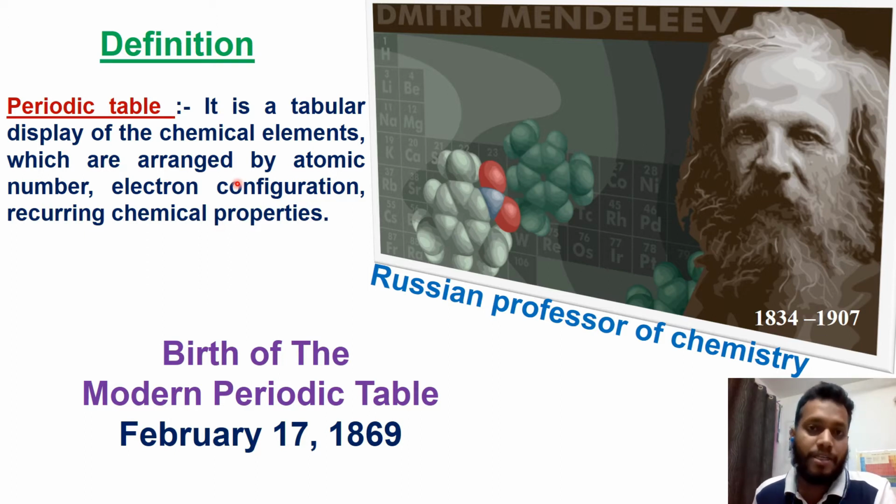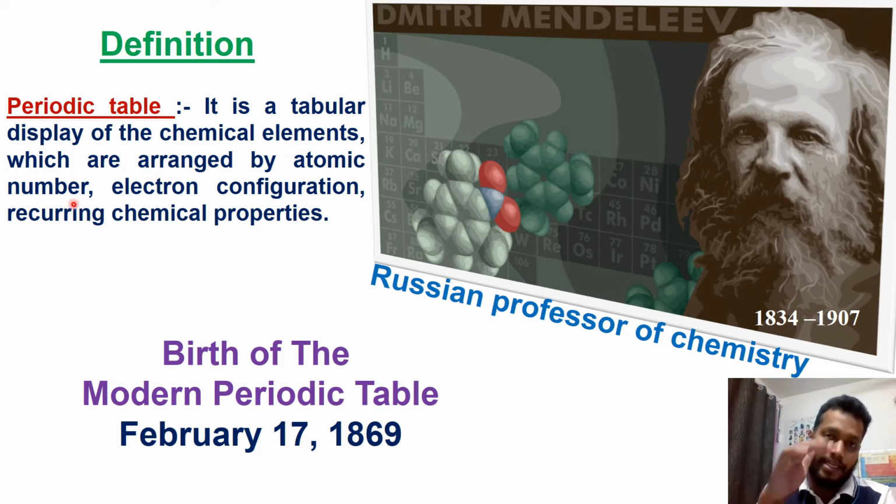So what is the definition of the periodic table? It is a tabular display of chemical elements which are arranged by atomic number, electronic configuration, and recurring chemical properties. So let's understand. It is a tabular display of chemical elements. The periodic table is a table where all the chemical elements used in science or chemistry are arranged in a very proper way, by atomic number.